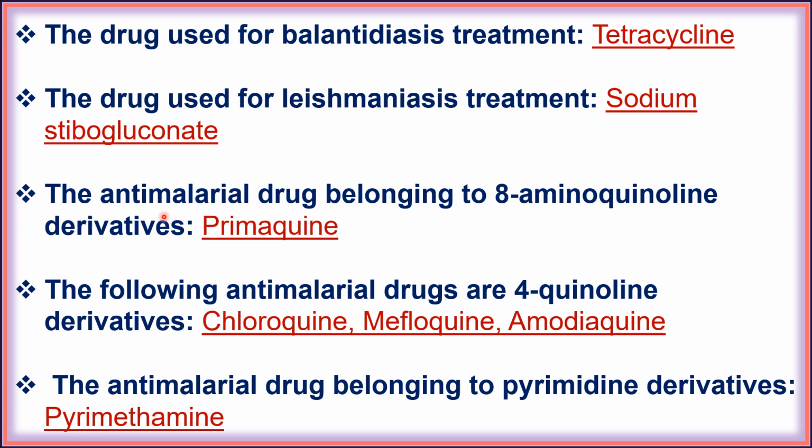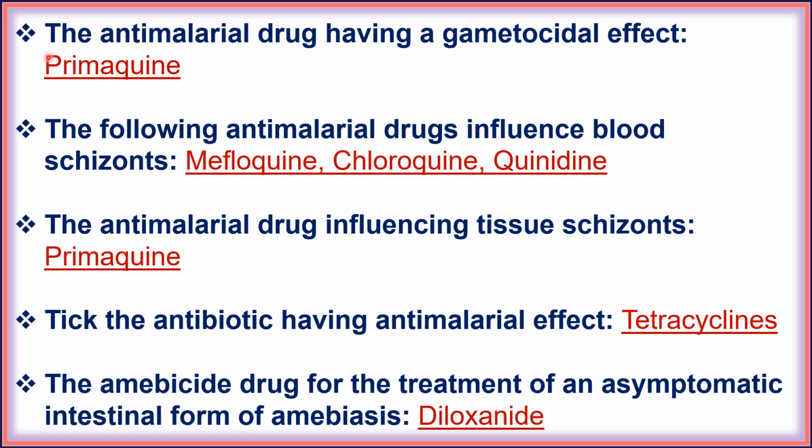Next, the antimalarial drug belonging to 8-aminoquinoline derivatives is primaquine. Next, the following antimalarial drugs are 4-quinoline derivatives: chloroquine, mefloquine and amodiaquine. Next, the antimalarial drug belonging to pyrimidine derivatives is pyrimethamine. Next, the antimalarial drug having a gametocidal effect is primaquine.